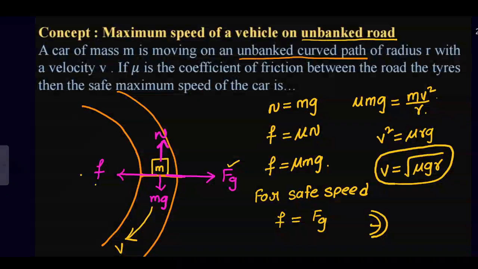If the radius is small, this value is more, and then it is easy to fall. That's why we need to decrease the speed. When moving in a vehicle, if there is a sharp curve, we should take the turn slowly. The reason is that the radius is less, so we have to decrease the speed. If the radius is big, we can move with the normal velocity.